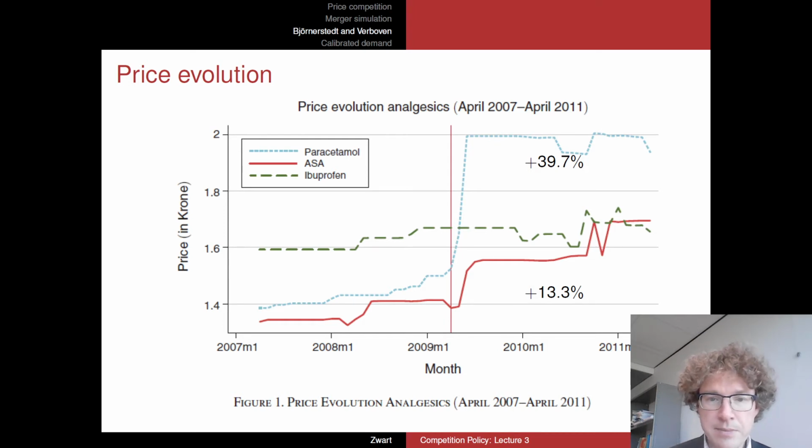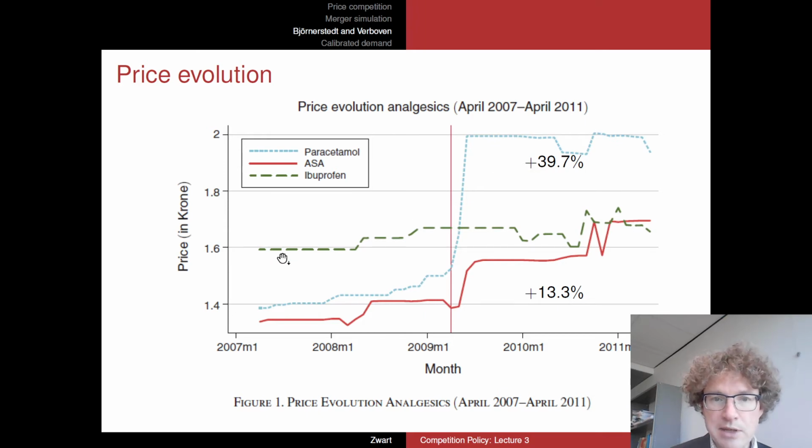You see time, and actually this merger took place, and the vertical red line somewhere in the middle here, basically over here. So that's the point at which this merger took place, and well, something's happening. You can see that here. So what are these lines at which something is happening? Well, the blue dashed line over here, that's the prices of paracetamol. So that's the prices of those products that are produced by those merging companies, so the GSK and the AZT companies. And you see indeed those prices rise by quite a big extent, by almost 40%.